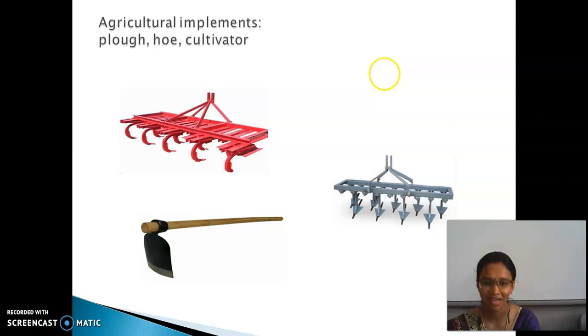Next is the cultivator. The cultivator is attached to the tractor, and it gives good penetration. By using the cultivator, the soil can be ploughed to a very deep level compared to the other types of equipment. The cultivator also helps us save time.